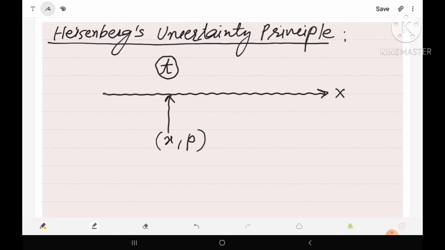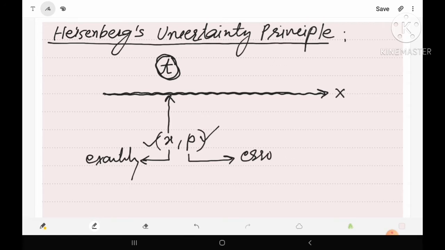It means if a particle is moving along a direction, then at the same instant it is impossible to find its position as well as momentum with accuracy. If we try to find the position exactly, then error will occur in the measurement of its momentum.